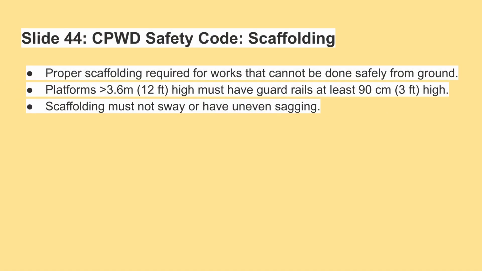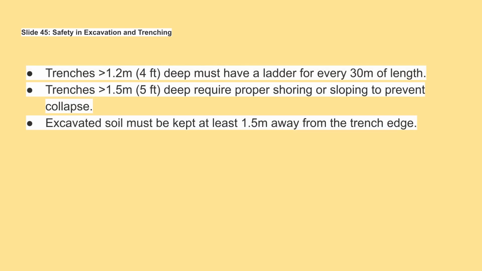The CPWD Safety Code requires proper scaffolding for works that cannot be performed safely from the ground. Platforms above 3.6 meters must have guardrails at least 90 centimeters high. Scaffolding must not sway or have uneven sagging. In excavation and trenching, trenches deeper than 1.2 meters must have a ladder for every 30 meters of length. Trenches deeper than 1.5 meters require proper shoring or sloping to prevent collapse. Excavated soil must be kept at least 1.5 meters away from the trench edge.